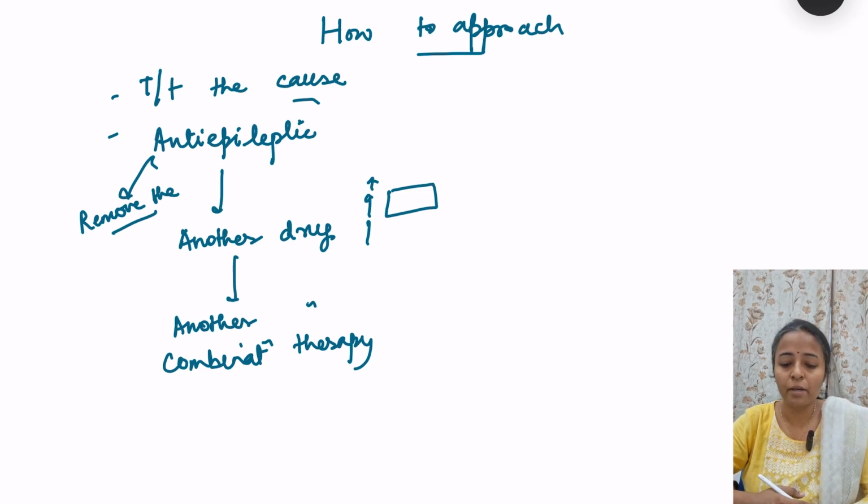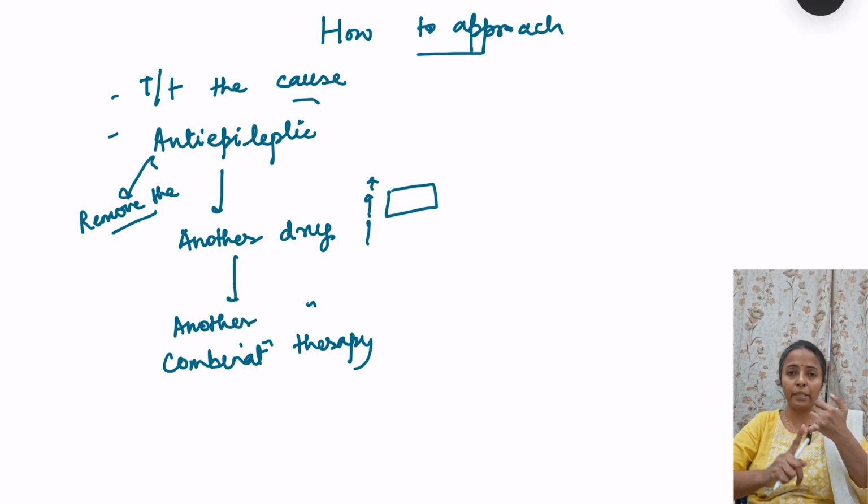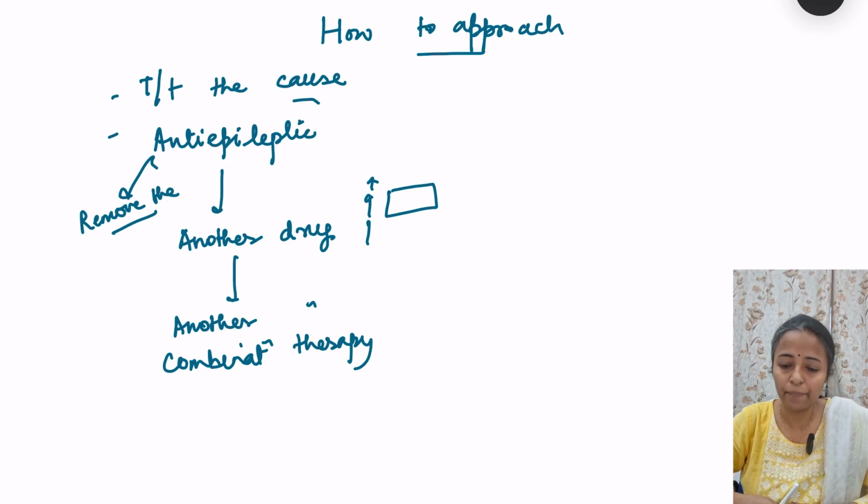So basically the choice of drug will depend on the comorbidities and the profile of the patient: a young patient, which drugs to give; pregnant patients, which drug to give; elderly, which drugs to give; what is the side effect profile of the drugs, right? Then whether the drug is an enzyme inducer or enzyme inhibitor, and what is the dosing frequency of the drug. All these things you have to take into consideration for treatment.